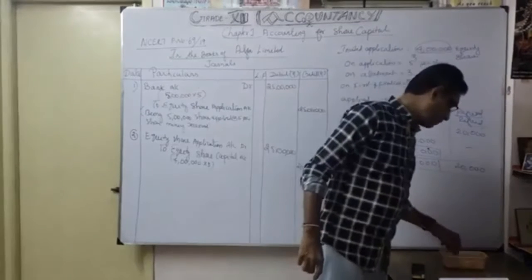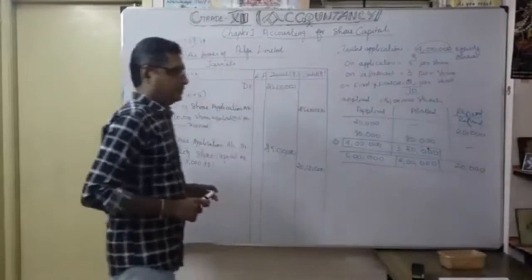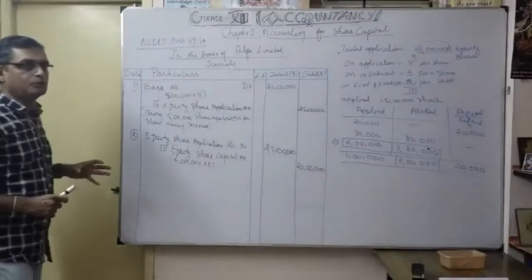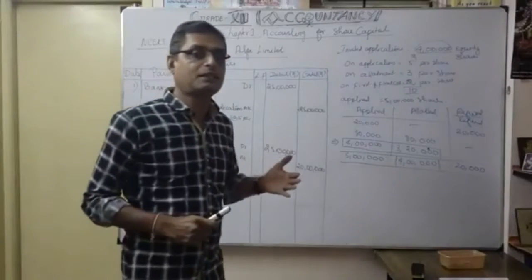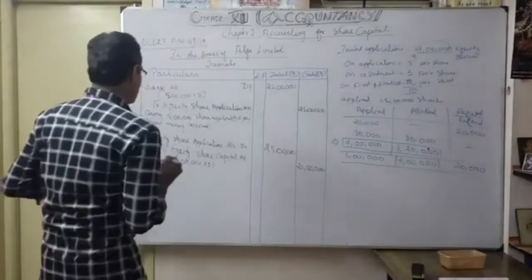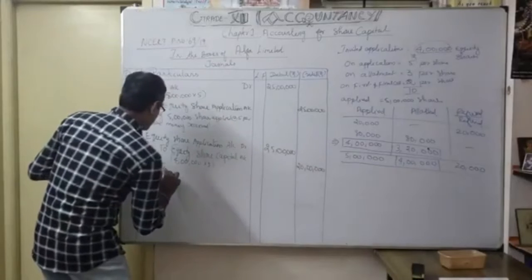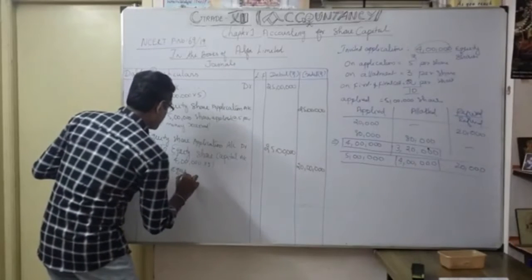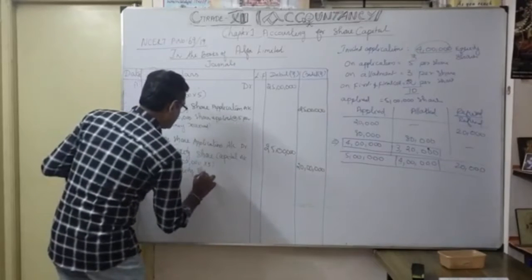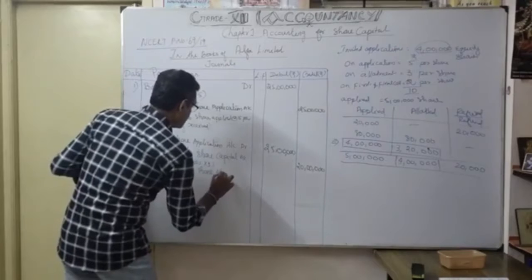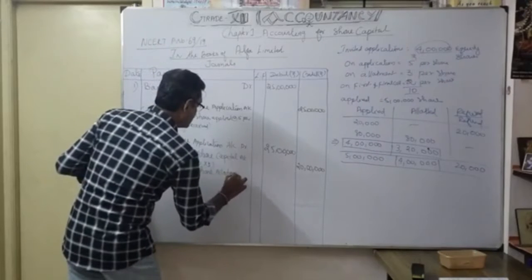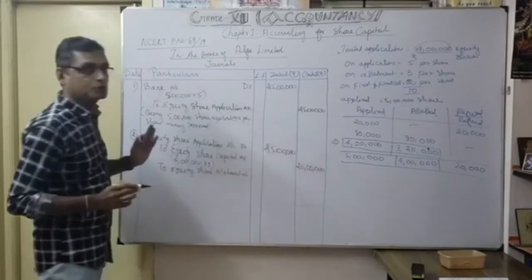Correct. Then here we don't yet know how much money we are going to adjust as excess application money for equity share allotment, to equity share allotment account. We don't know that yet.